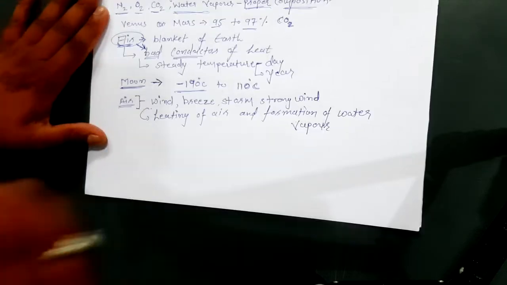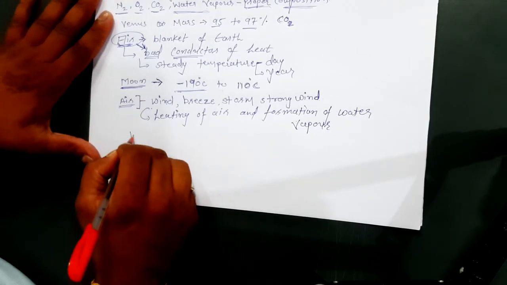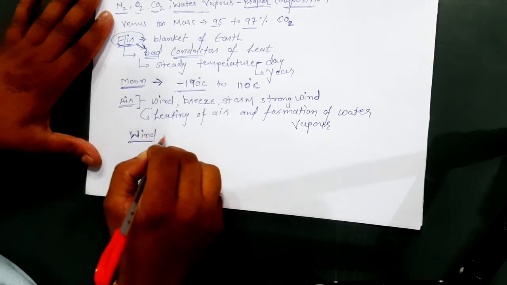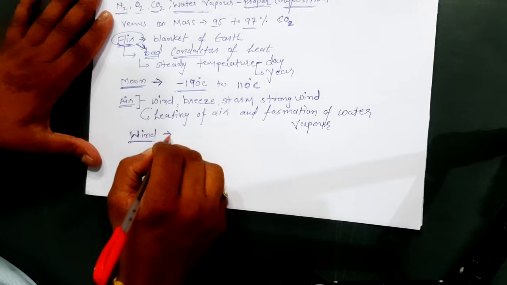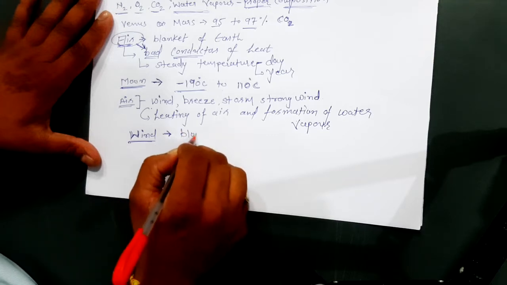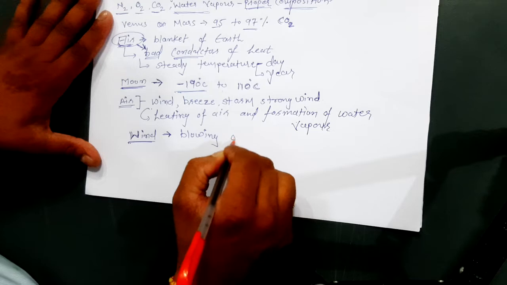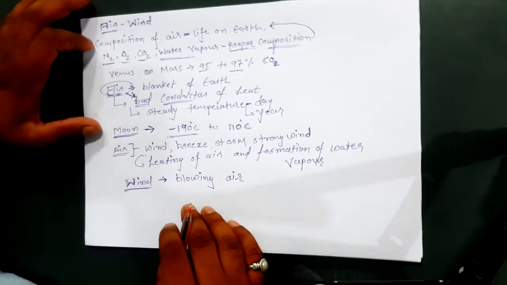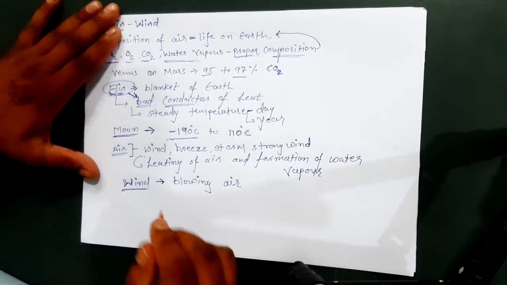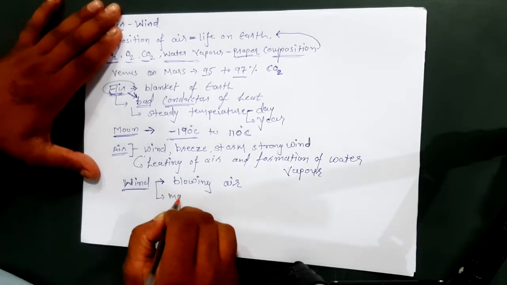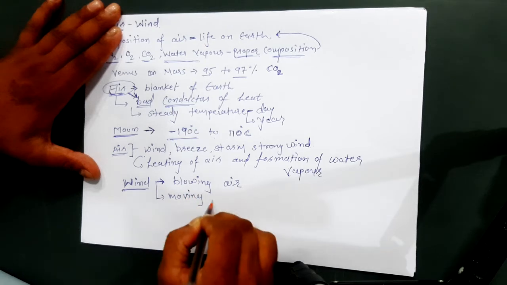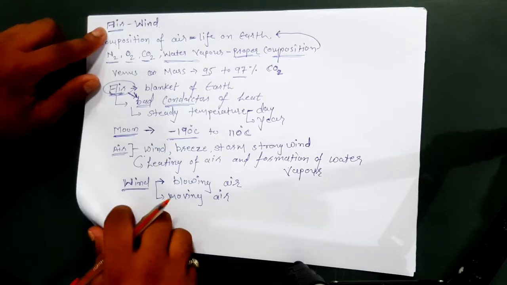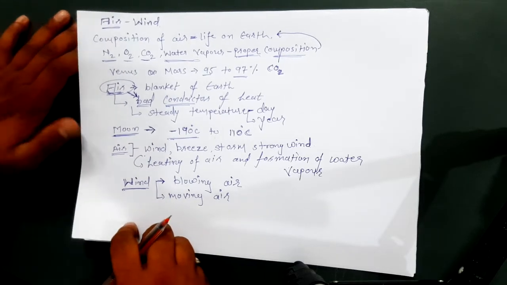So let's start. First of all, we must know what is called wind. We can define wind by normally saying that the blowing air is called wind. If the air blows, that is considered wind. Or we can also say the moving air is called wind. Now let us understand how this wind is created.